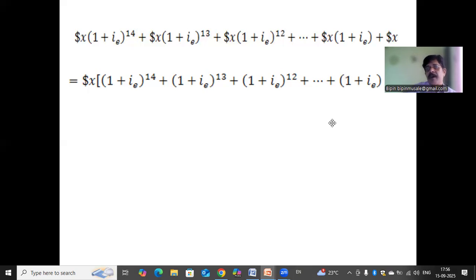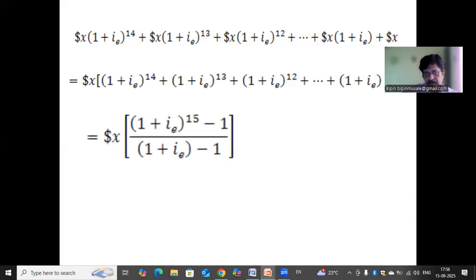So the sum of the first n terms in a geometric progression is given by the formula: first term into common ratio raised to the number of terms minus 1, upon the common ratio minus 1. The same thing applies here: $X into (1 + i_e) raised to power 15 minus 1, upon (1 + i_e) minus 1.